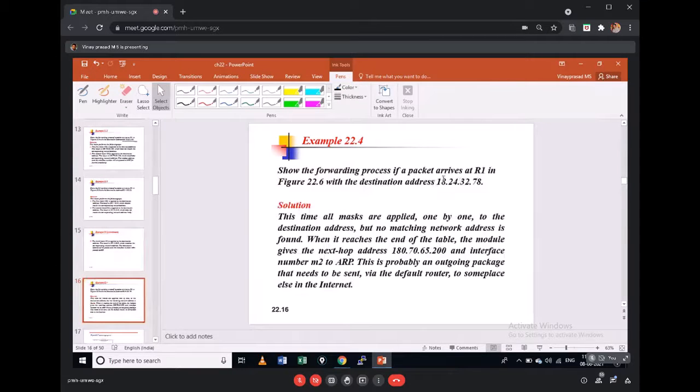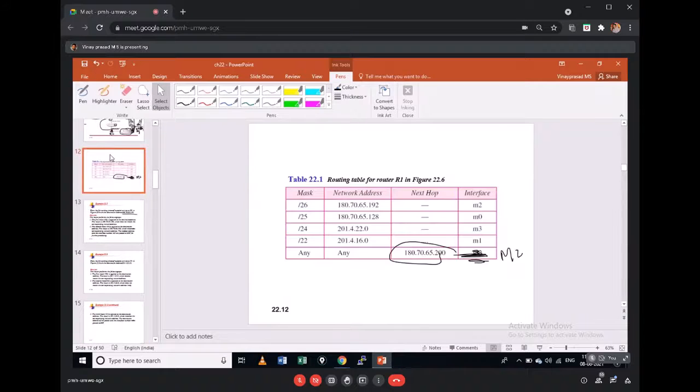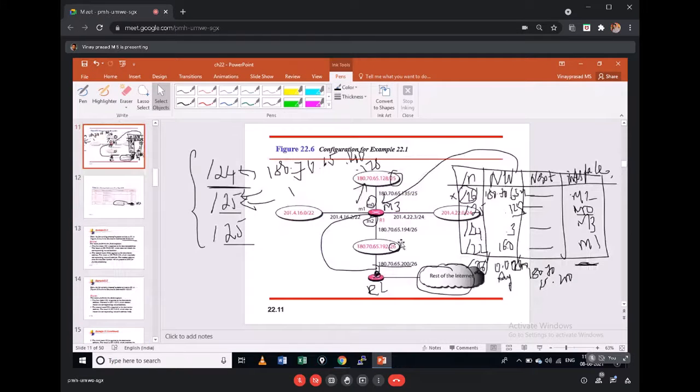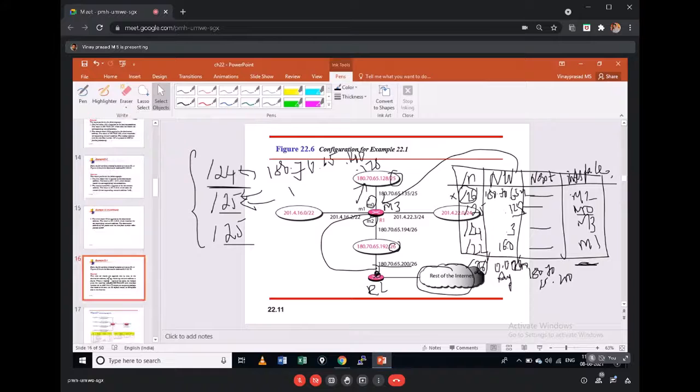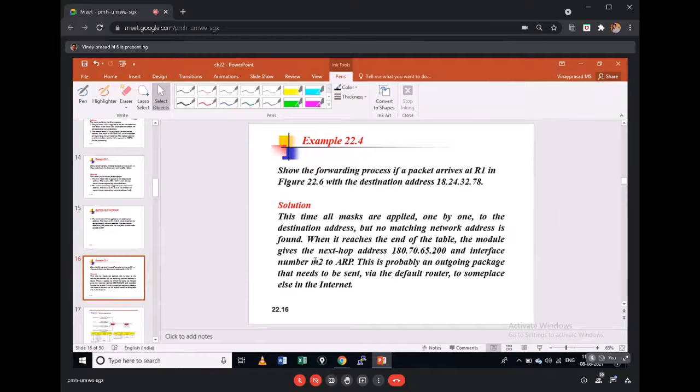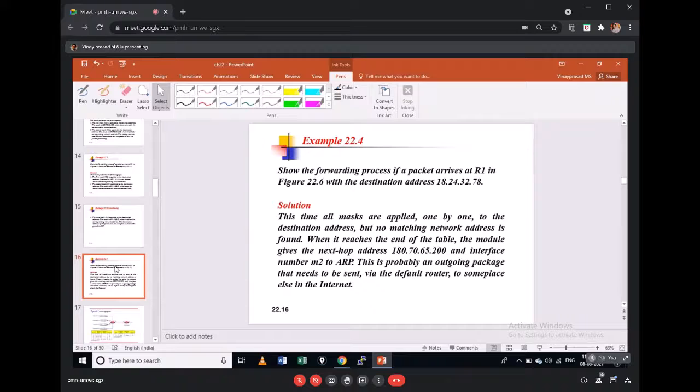And if the address is not present at all in that topology, you should assume it is from any other network. For example, 118.24.32.78, and we are assuming that might be in the rest of the internet. This router should send it to the interface where it knows to send packets to other networks. It's going to send them to M2 because that is where the rest of the internet is placed.